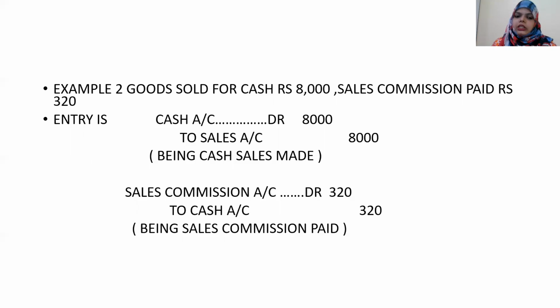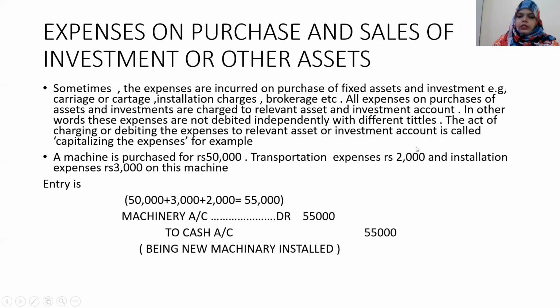So we are debiting the sales commission account. If the sales commission has been received, we will credit it. But if it is given or paid, we are debiting the amount, or we are writing in the DR part. To cash account, and we know why cash account, because it is a real account: debit what comes in and credit what goes out. So cash is going outside the business.